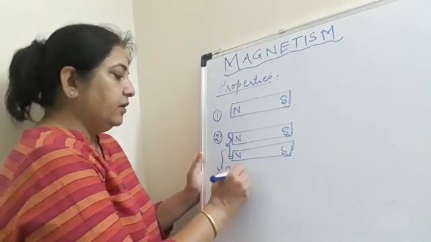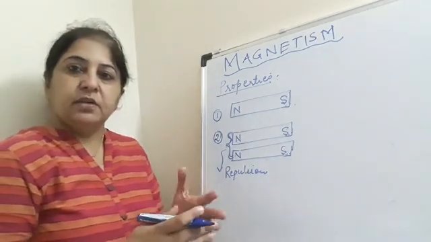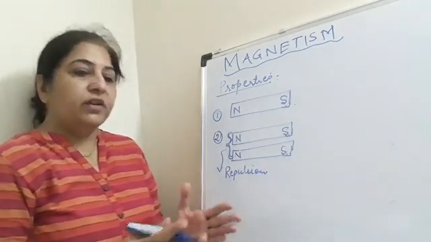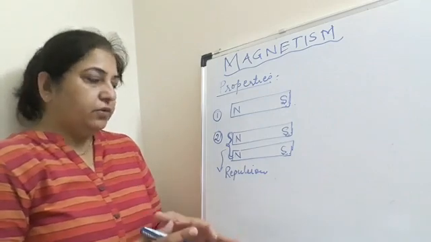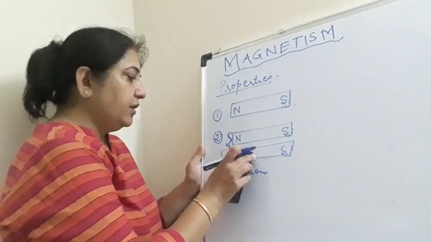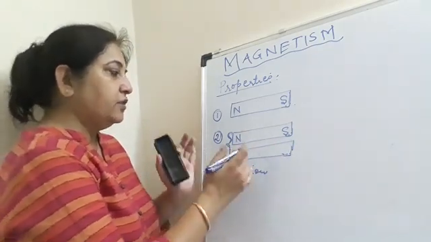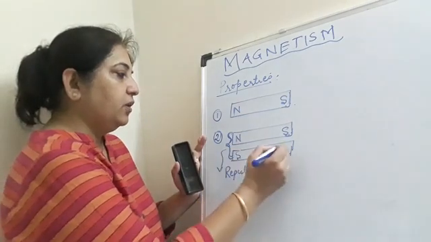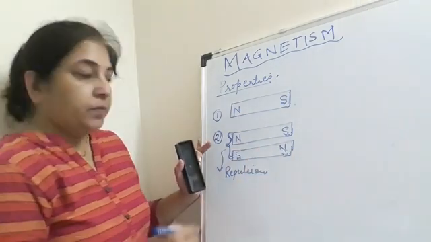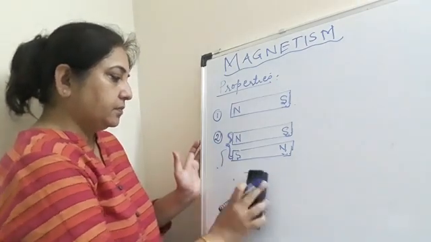You know what is repulsion? Repulsion is moving away, objects moving away. There is no attractive force, but a repulsive force. But in contrast, if I change the sides of the poles, and this is a south pole and now this becomes a north pole, so what happens? There will be attraction.